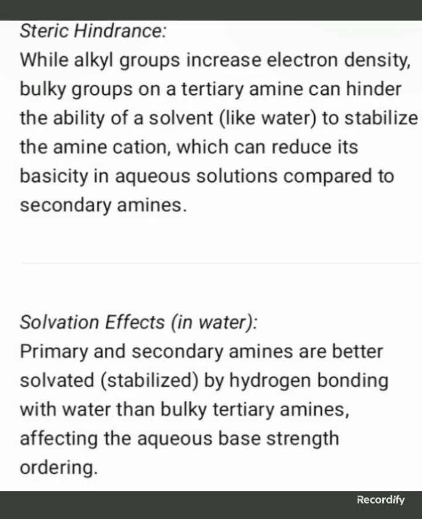Steric hindrance. While alkyl groups increase electron density, bulky groups on tertiary amines can hinder the ability of a solvent like water to stabilize the amine cation, which can reduce its basicity in aqueous solution compared to secondary amines.